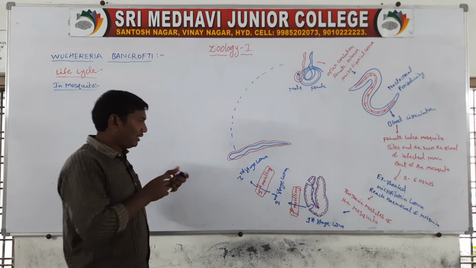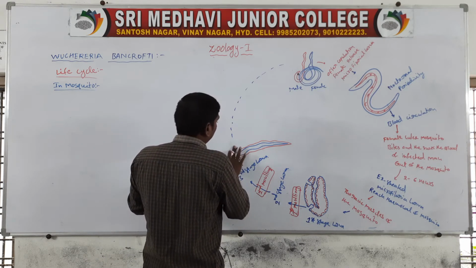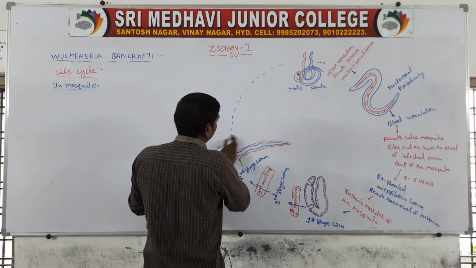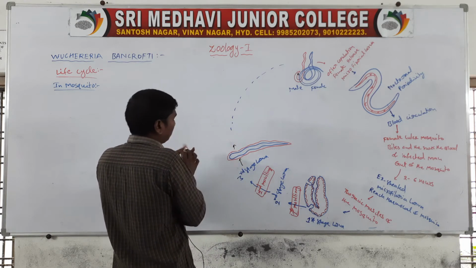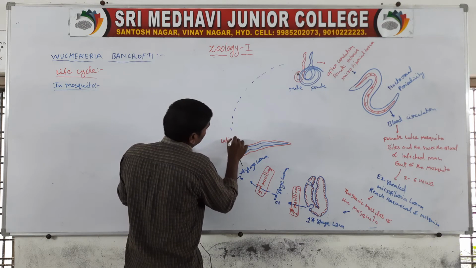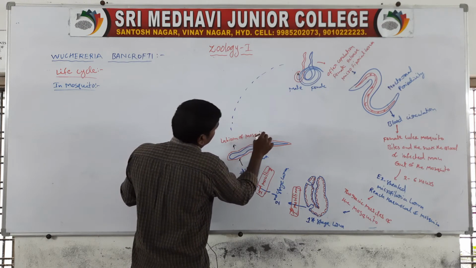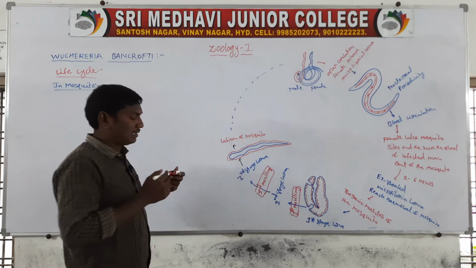This third stage larva reaches the labium of the mosquito.